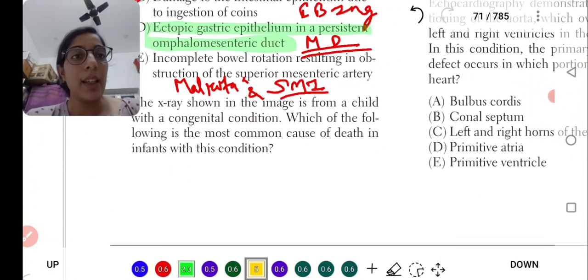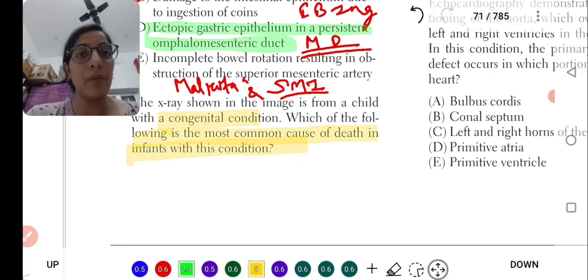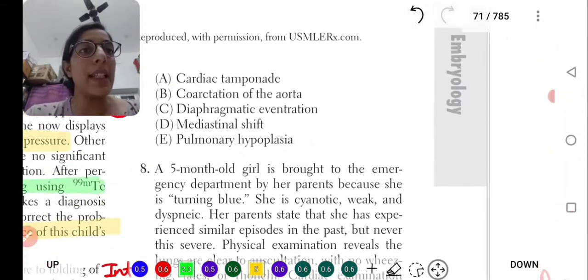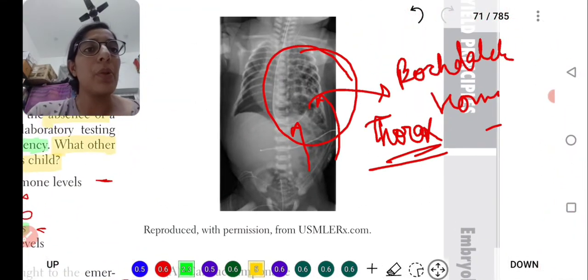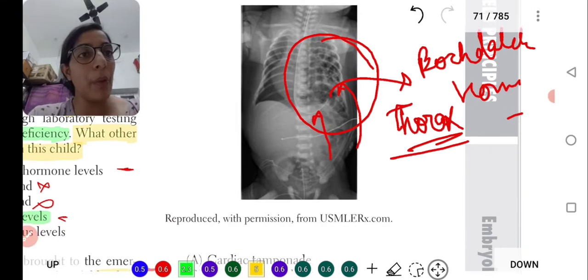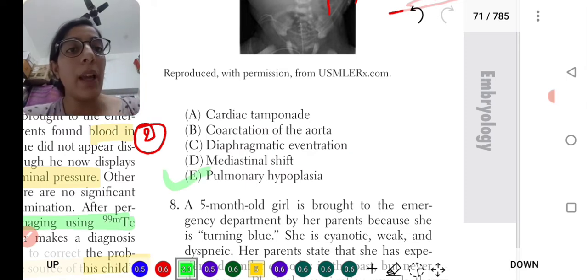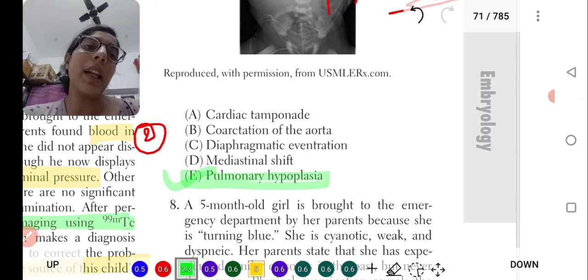He asked that this is a congenital condition, and what is the most common cause of death in infants? Because it is congenital, the most common cause of death is pulmonary hypoplasia. I'm going to read the options. Cardiac tamponade, no. Coarctation of aorta, no. Diaphragmatic eventration, no. Mediastinal shift, no. It's pulmonary hypoplasia. Why? Because it's congenitally present.